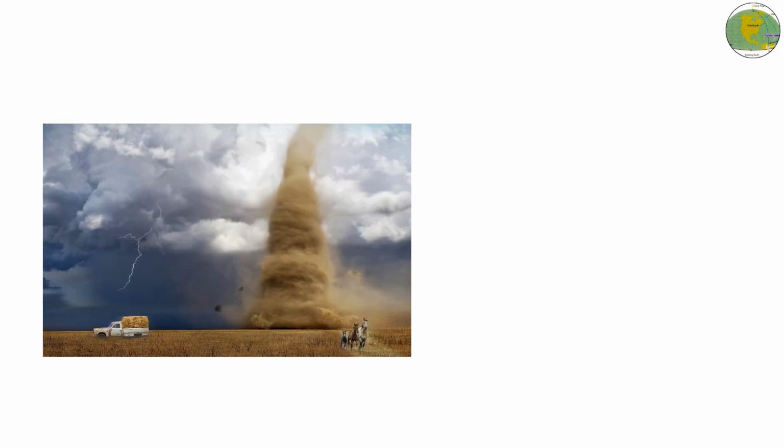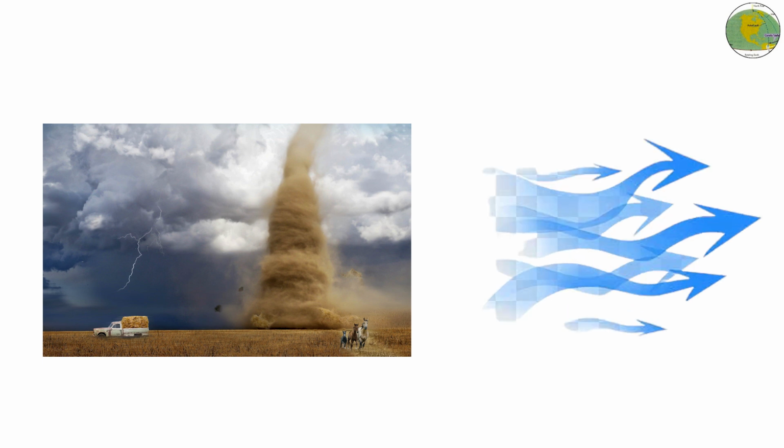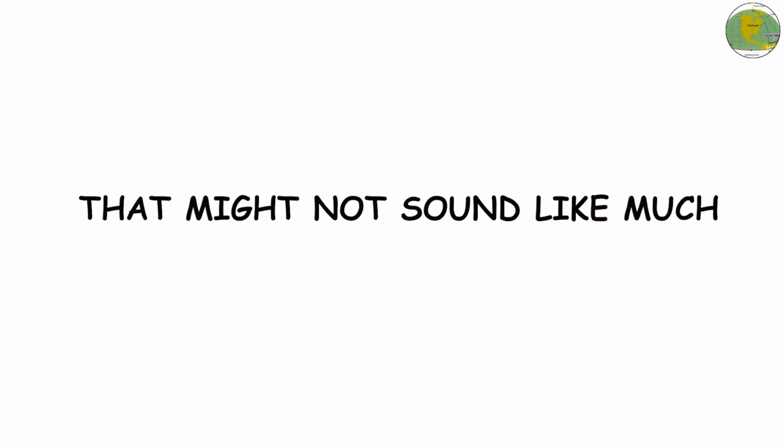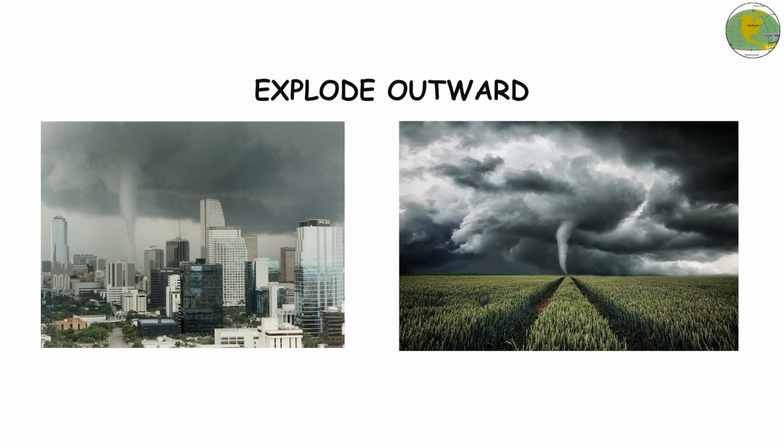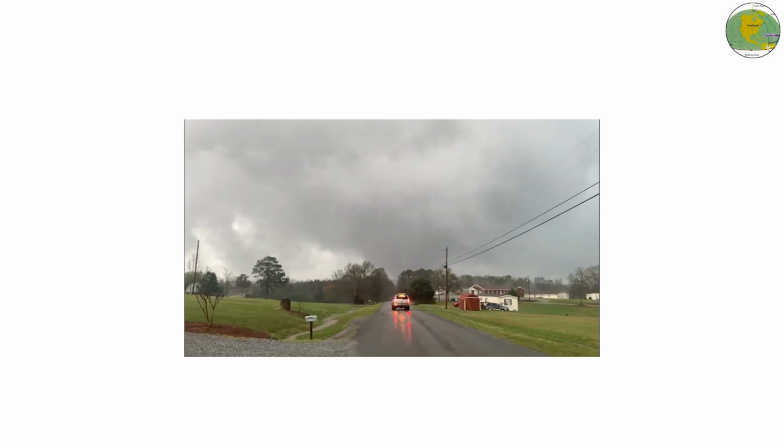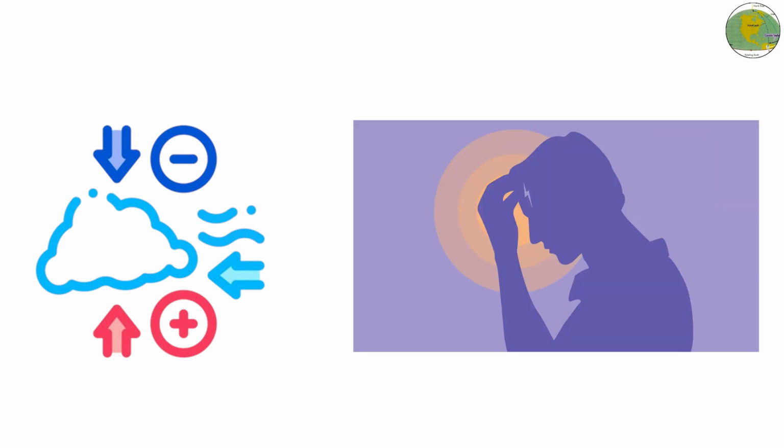A powerful tornado can have an internal pressure 100 millibars lower than the surrounding air. That might not sound like much, but it's enough to make buildings explode outward as the higher pressure inside pushes against the low pressure outside. This rapid change is also what causes your ears to pop when a tornado passes nearby. The air pressure around you changes faster than your body can adjust.